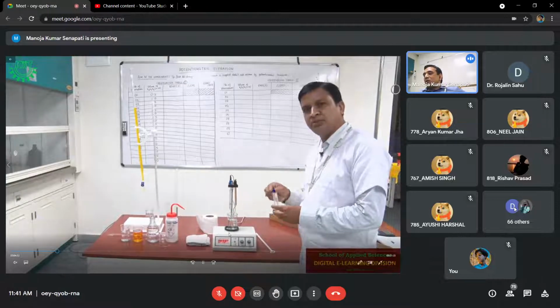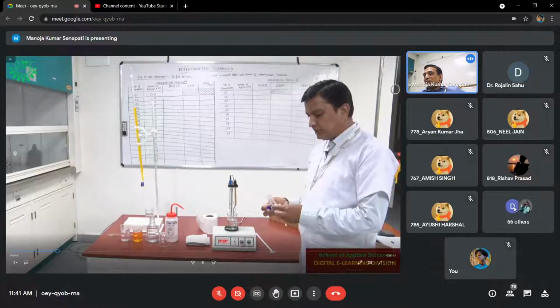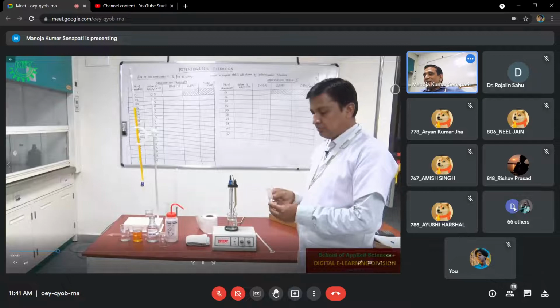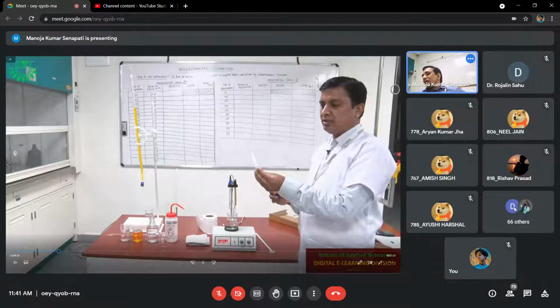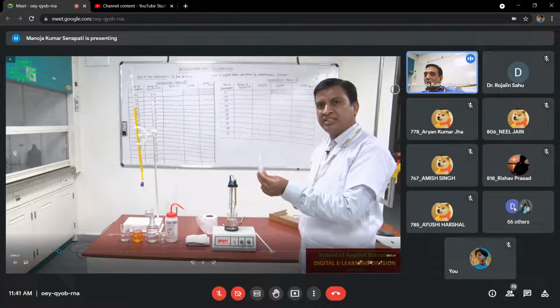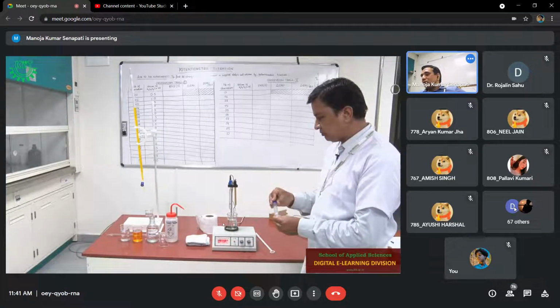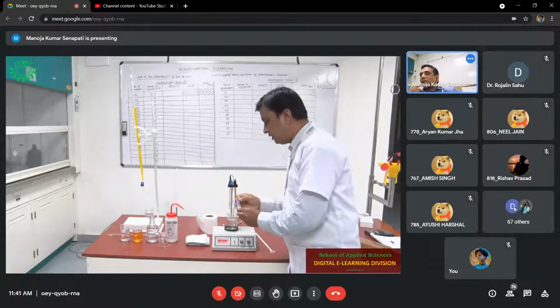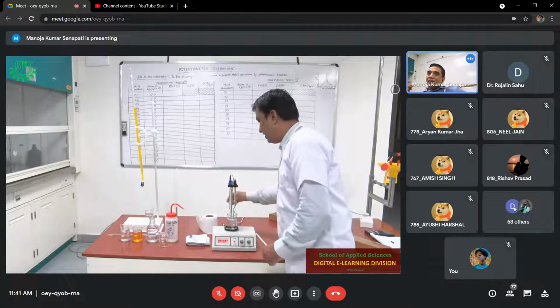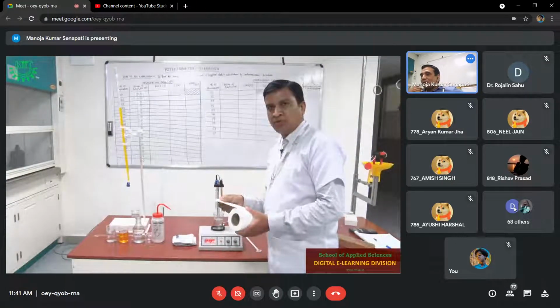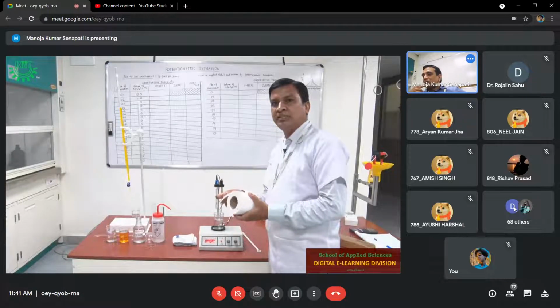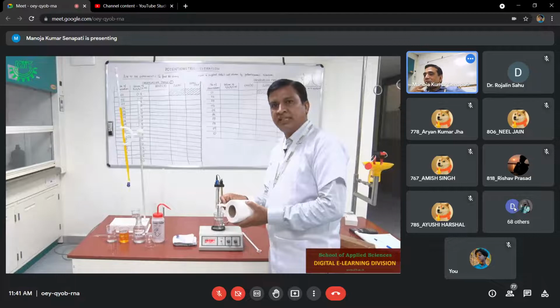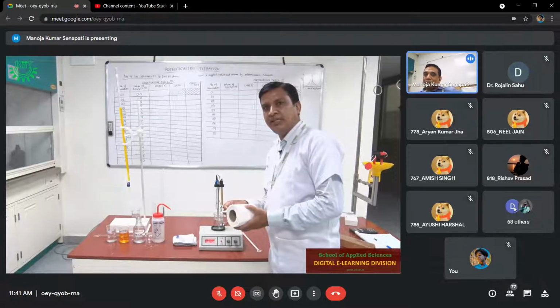And we are going to use a magnetic bead. You can see the magnetic bead, which we will put into the solution, and that magnetic bead will rotate to mix up the solution. We stir the solution. You can say magnetic bead, you can say magnetic bar. We are going to use the tissue paper.